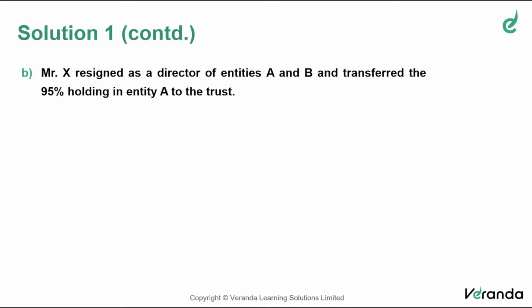There are two companies, A and B. The trust is holding 95% shares in A and 100% shares in B. So the trust is controlling A as well as B. And who is the beneficiary of the trust? Mr. X. That is the situation. Now, whether A and B are related, that's the question.